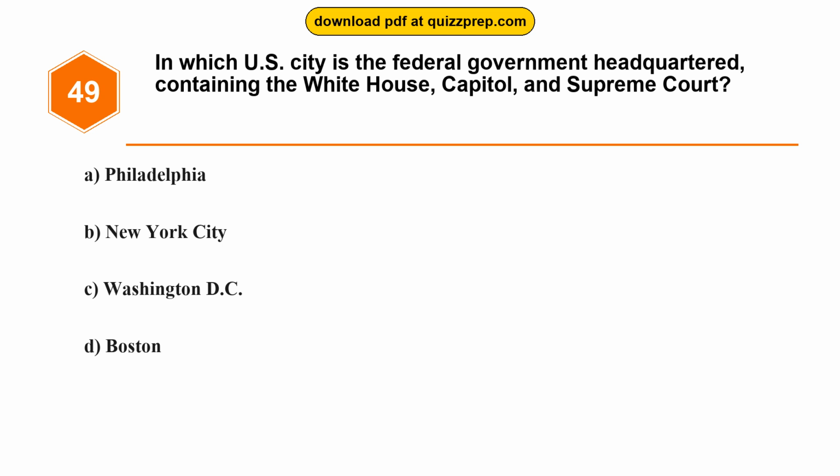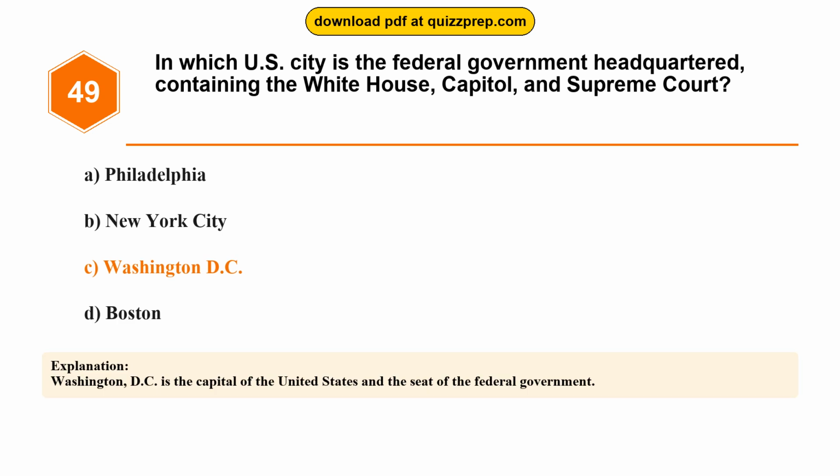City is the federal government headquartered, containing the White House, Capitol, and Supreme Court? Option A, Philadelphia. Option B, New York City. Option C, Washington, D.C. Option D, Boston. The correct answer is option C, Washington, D.C. Washington, D.C. is the capital of the United States and the seat of the federal government.